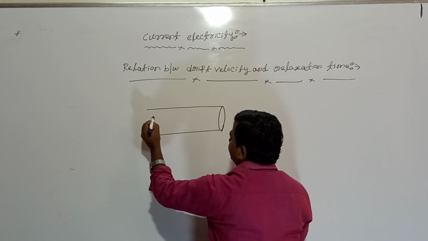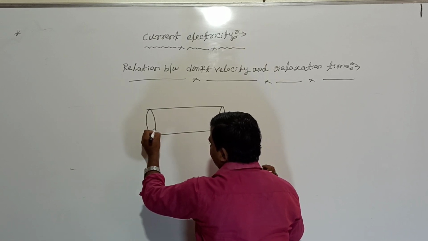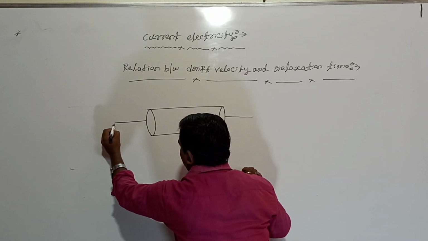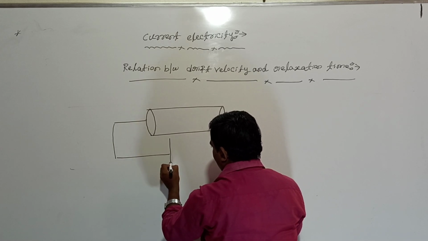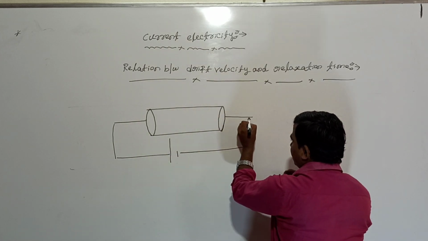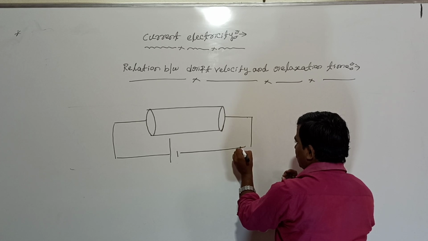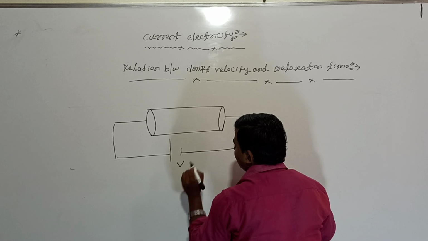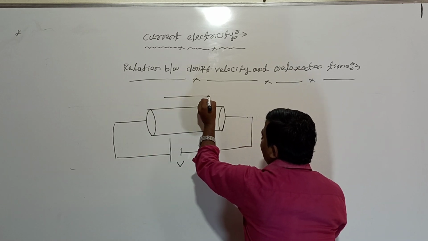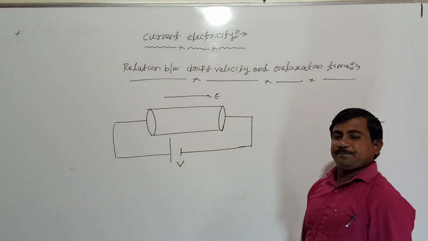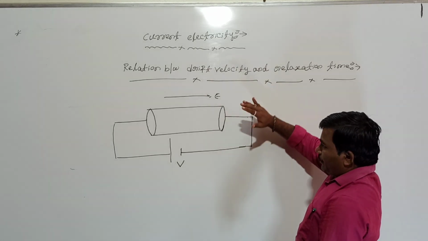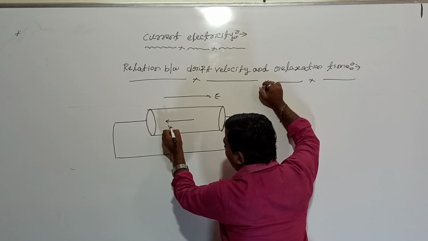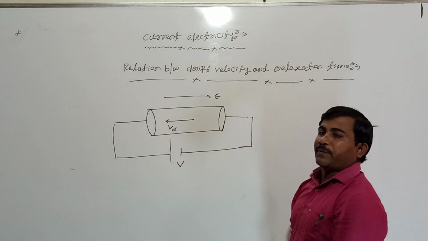You can take any one. When a potential difference is applied, an electric field is set up in the conductor. Due to this electric field, all the free electrons move with an average velocity. This velocity we call the drift velocity.